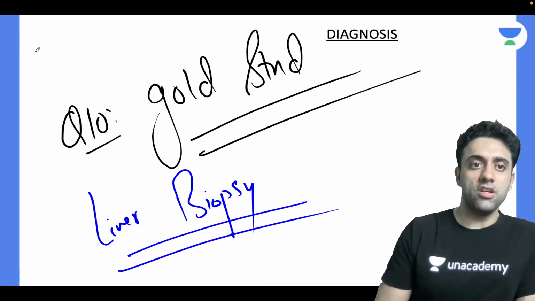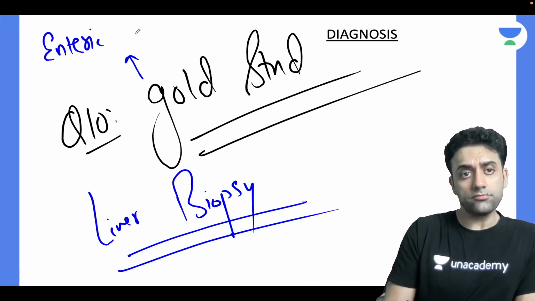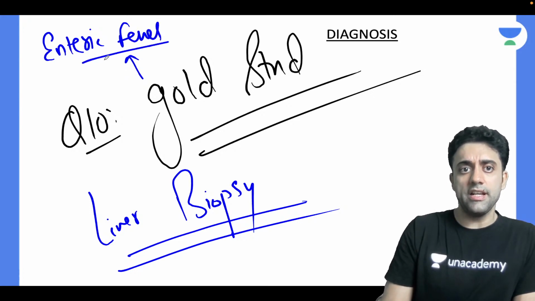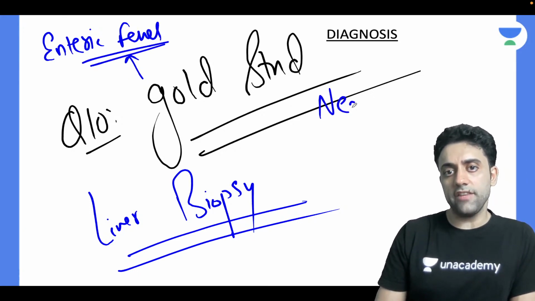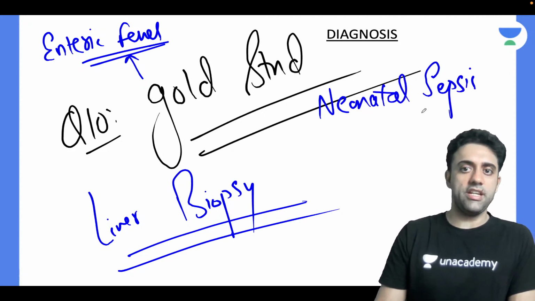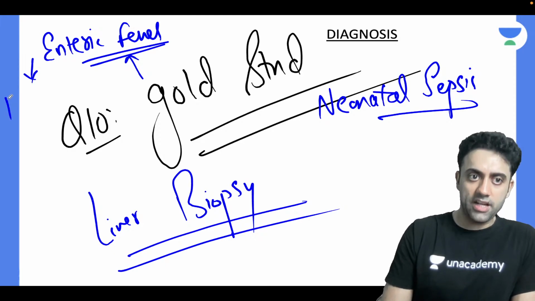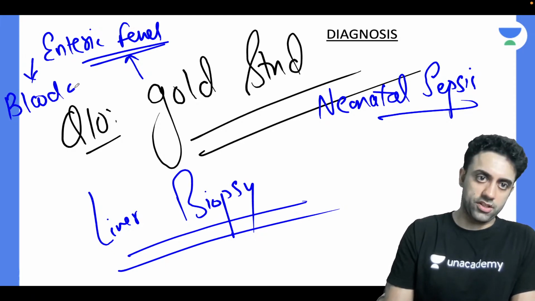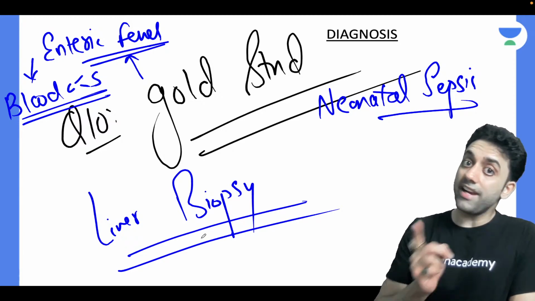I have one more question. Which is the gold standard investigation of choice of enteric fever, and which is the gold standard investigation of choice of neonatal sepsis? Anyone? 3 questions, 3 answers. What do you think? The gold standard investigation of choice of enteric fever is nothing but blood culture. Blood culture and sensitivity is the gold standard investigation of choice for enteric fever.